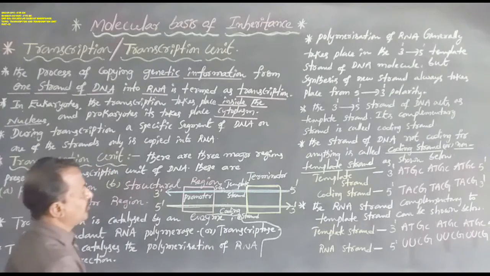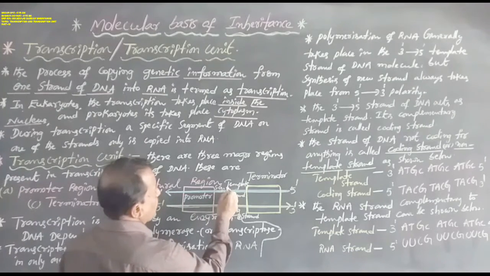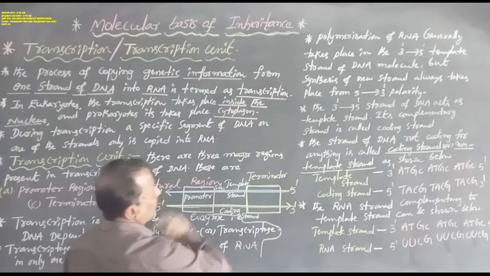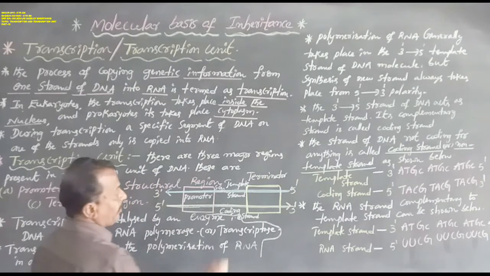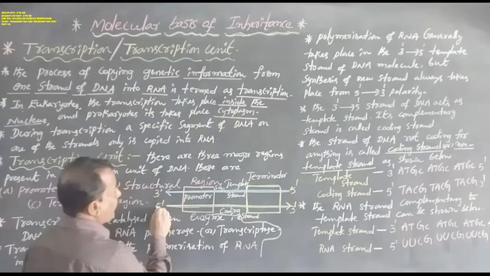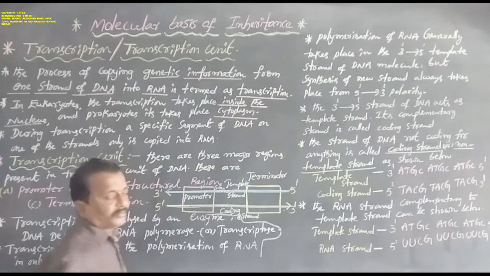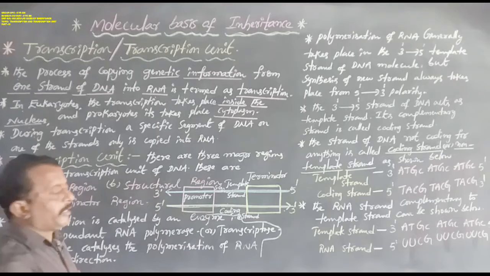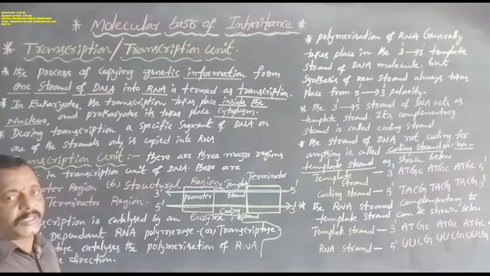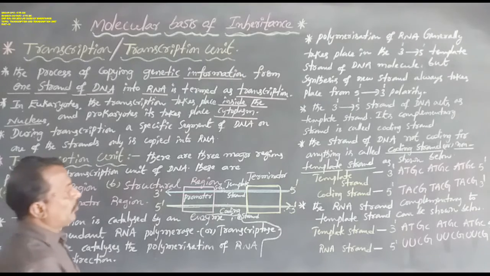The template strand has 3' towards 5' polarity, and the coding strand, that is mRNA, has 5' towards 3' polarity.